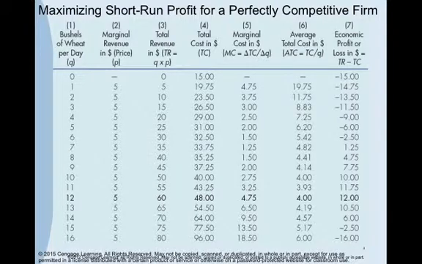Now, when we look at monopoly, we're going to have the same exact statistics. So the next chart we're going to look at deals with De Beers, a diamond company. They're one of the major producers of diamonds. Basically, they're a monopolist in this particular sector of the economy. And the statistics you're going to see on that chart are very similar, but instead of 7 columns, there's going to be 8. The one difference is that we're going to have a column for price. Notice we don't have any column specifically for price here. Price and marginal revenue are lumped into this column here. The reason is, it doesn't matter how much we produce, we're getting the same price for our good.